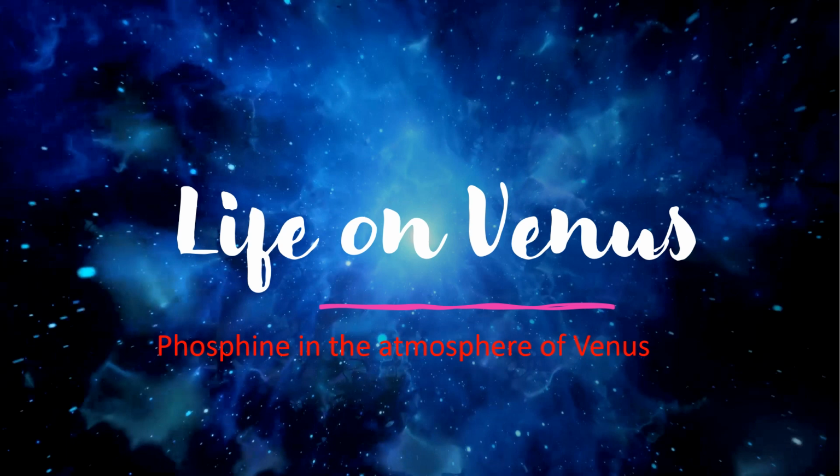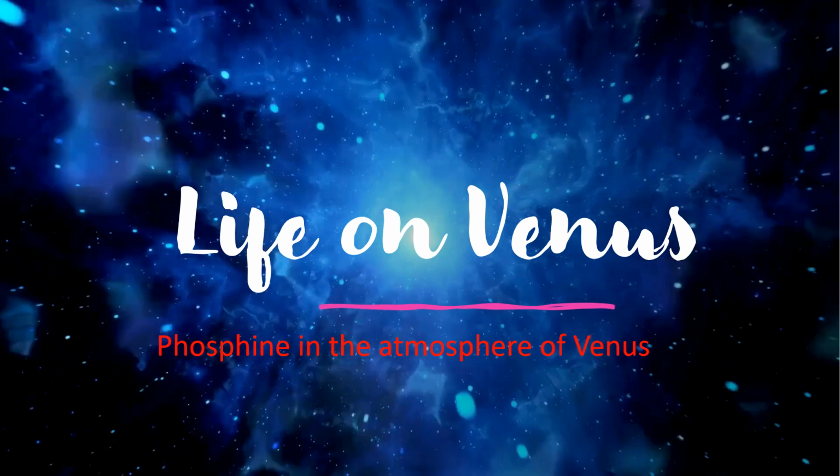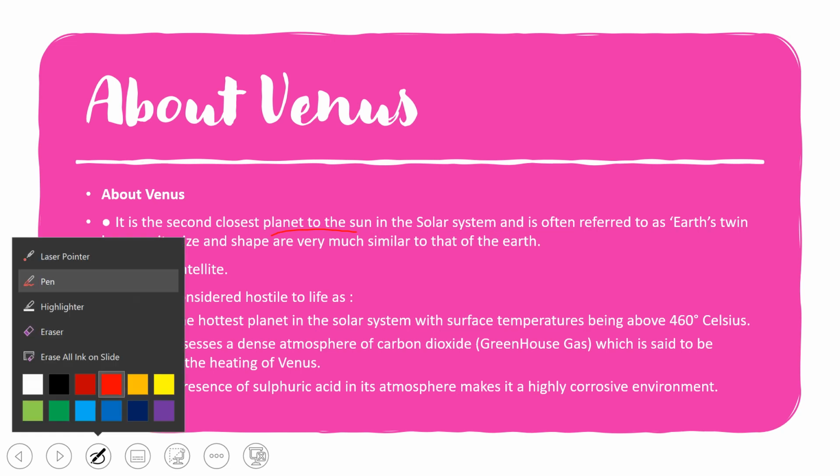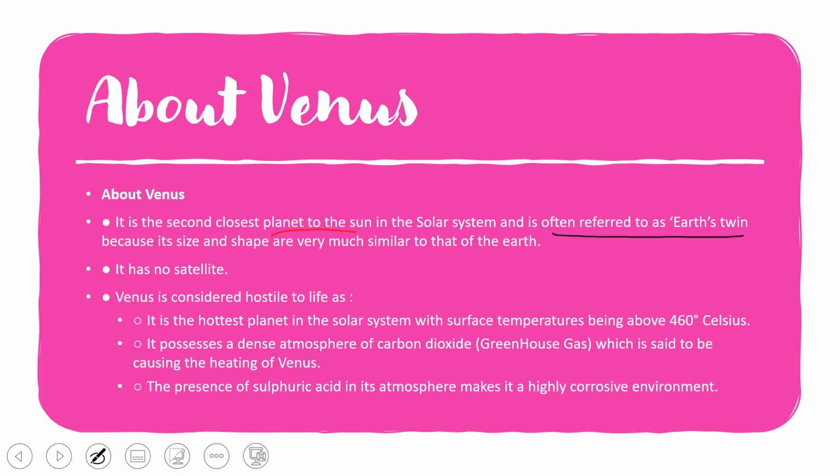So moving ahead with this lecture, it is from the current affairs topic. What is Venus? What do you know about Venus? It is the second closest planet to the Sun in our solar system, and is often referred to as the Earth's twin. Sometimes from the Earth we can see Venus in a red and orange color. It is called Earth's twin because its size and shape are very similar to Earth. One more important thing to note is that it has no satellite, as we have a moon.